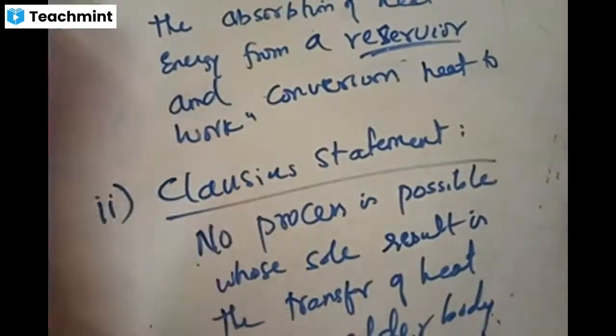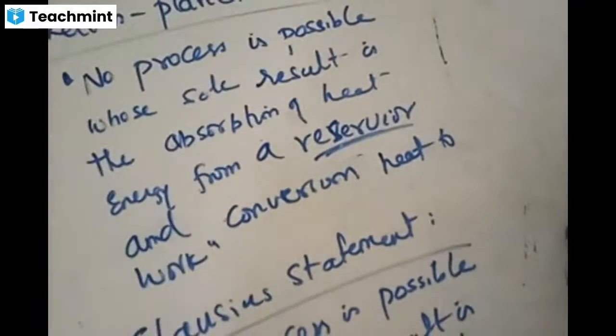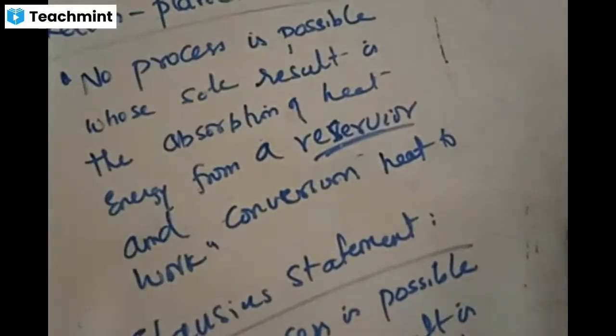I'm just recapping these two definitions. The Kelvin Planck statement says that no process is possible whose sole result is the absorption of heat from a reservoir and conversion of heat into work. The Clausius statement states that no process is possible whose sole result is the transfer of heat from a colder body to a hotter body. This is nothing but the reverse form of a heat engine, yes or no?